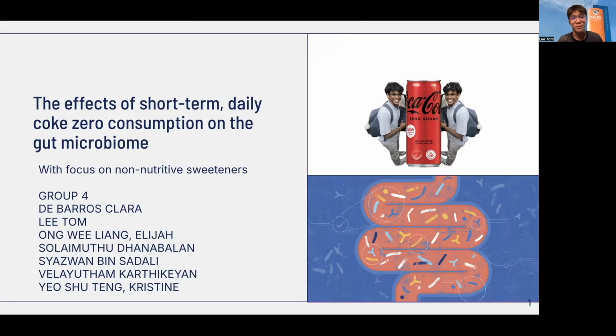Hi, my name is Tom, and today my group and I will be presenting our project on the effects of short-term daily Coke Zero consumption on the gut microbiome. We focus on non-nutritive sweeteners.